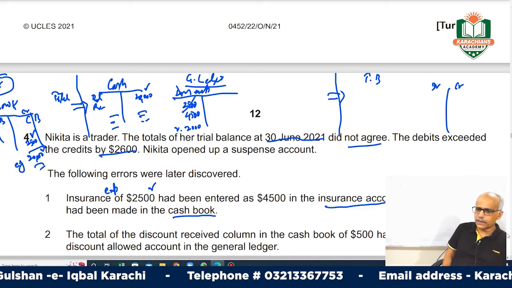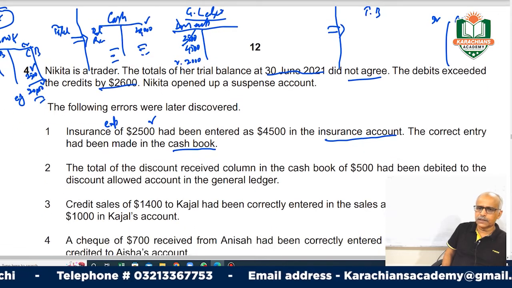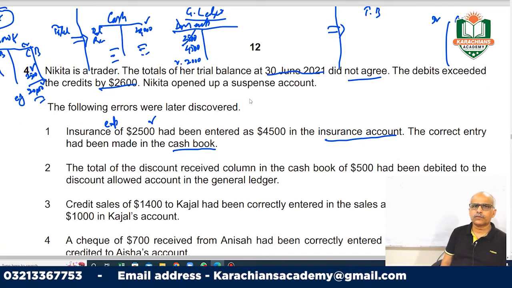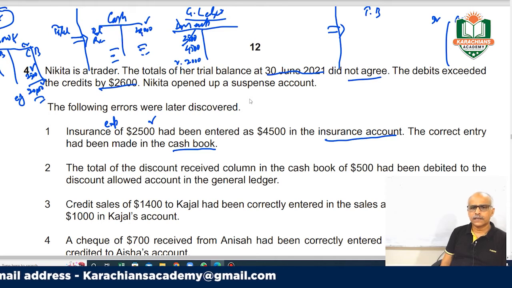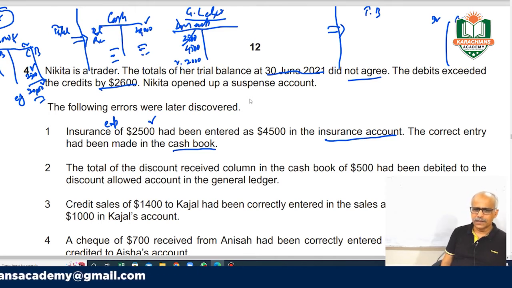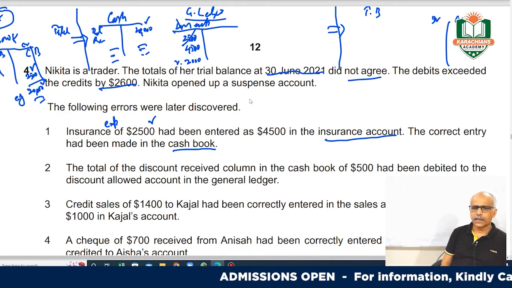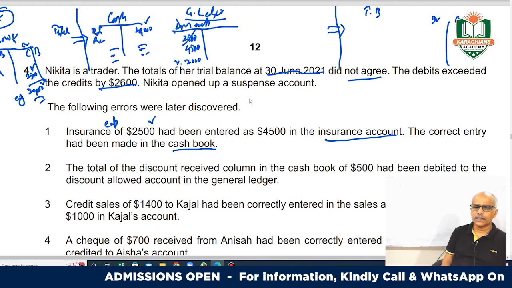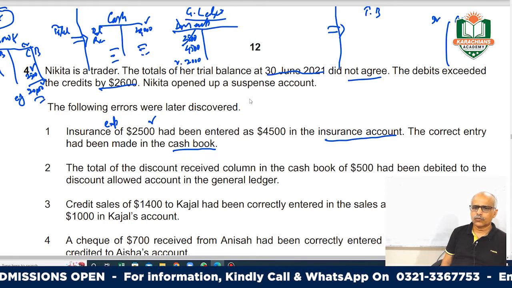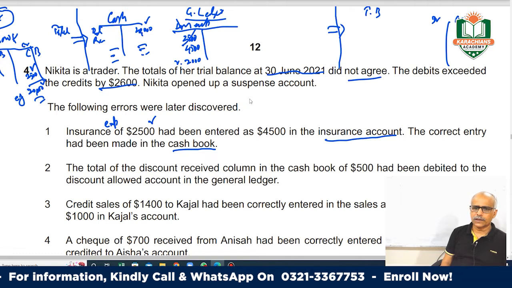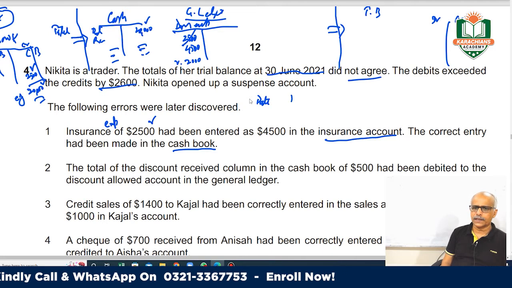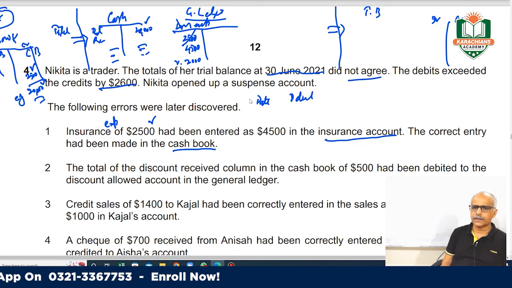What you have to do is make all your entries into that format. I will be making the entries here. So what will your correction entries be? For this 2,500, cash was correctly recorded and you excess recorded the insurance, right? So you will put the date, then details, and then debit and credit.